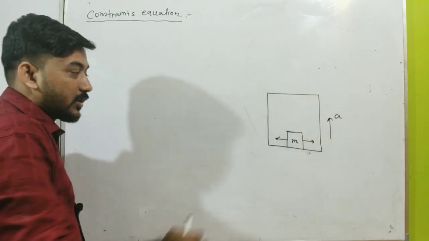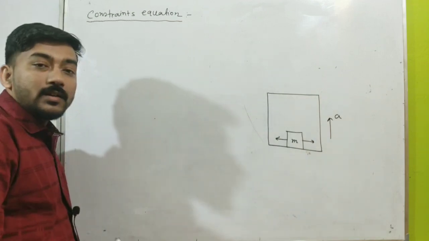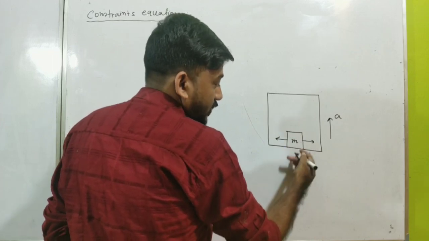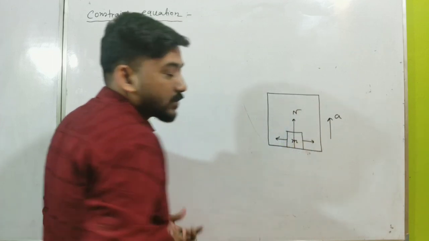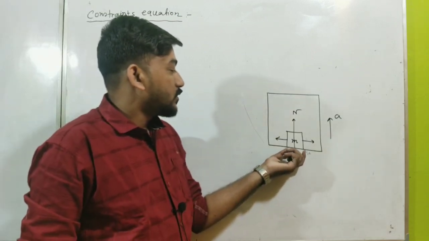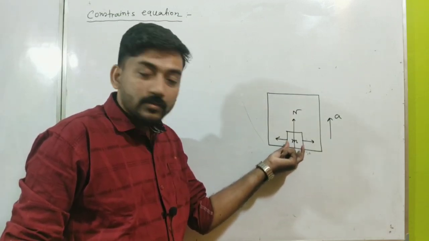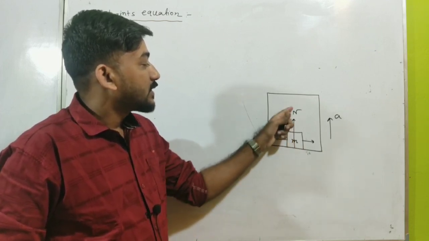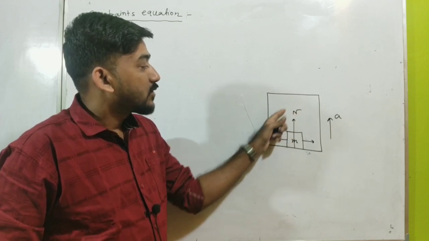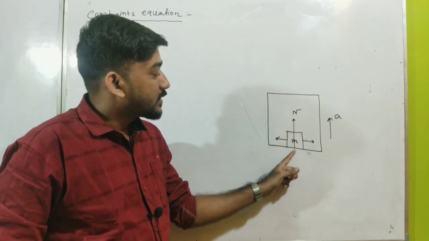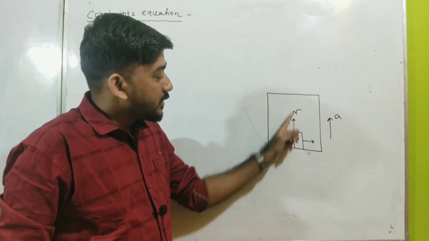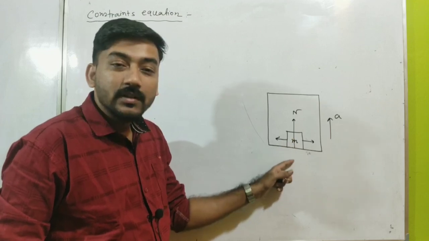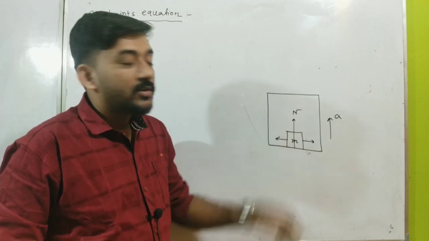You cannot go through the lift, or penetrate the floor of the lift, due to its solid nature, and that's why a force appears, that is the normal reaction, which is opposite to the motion of the object. Here the tendency of motion of the object is downward, so the normal reaction is upward. So this normal reaction is a constraint force, because it acts opposite to the tendency of motion of the object of mass m, which is downwards, and the downward motion is restricted by the normal reaction N.